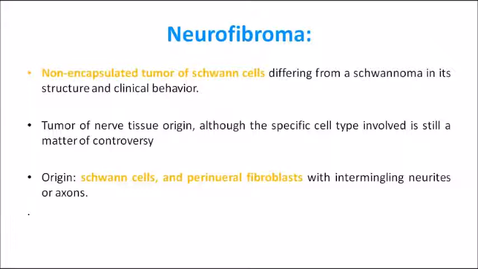But if you don't see a capsule surrounding it, it is neurofibroma. That is a major difference. A non-encapsulated tumor of Schwann cells is neurofibroma. There will be no capsule. Clear? And this tumor also originates from the Schwann cells and perineural fibroblasts, as I told you.